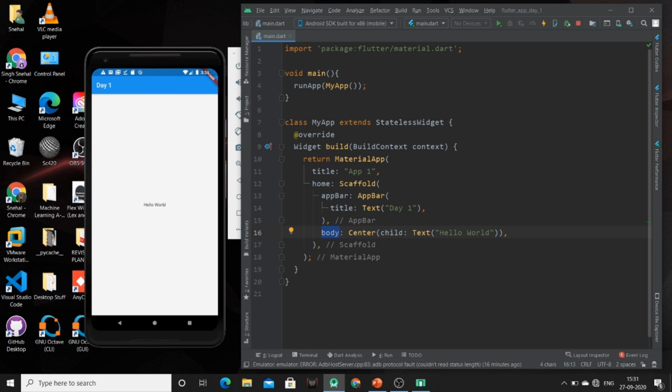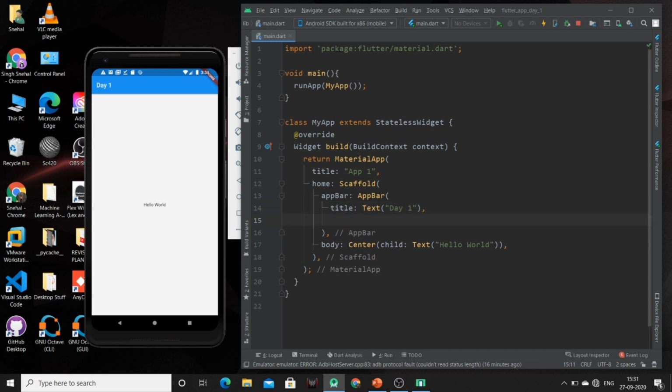Whatever we want to display in our app, we can specify inside this body part, and whatever we want to use in the top part of our app, we can specify inside the app bar. Like I have specified the title property.